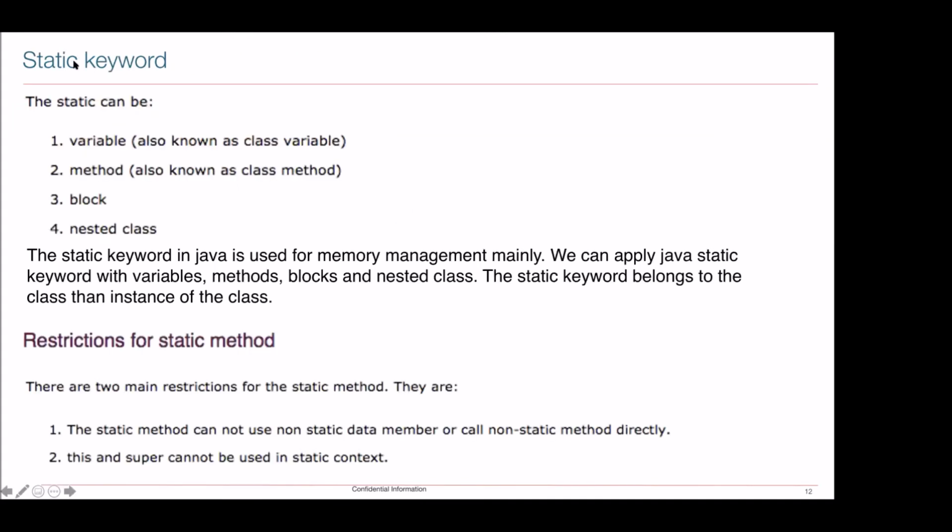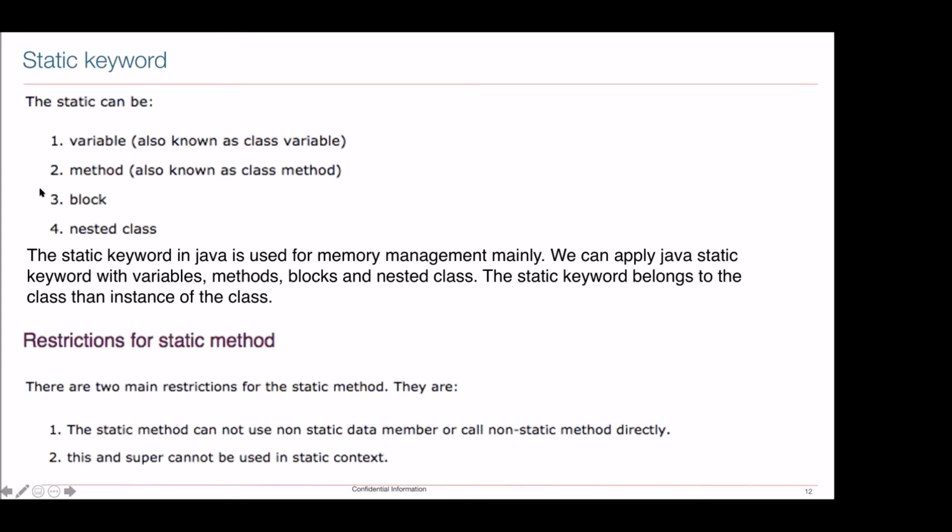And then next is the static keyword. So we were running our first program, the hello world program, public static void main. And many times I have used static yesterday and today. When I talk about static, any variable can be static, any method can be static, any block can be static, any nested class can be static.